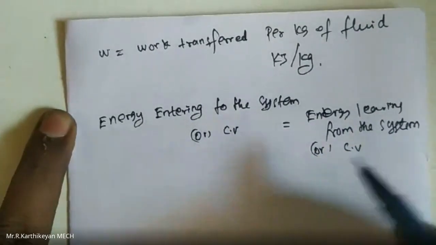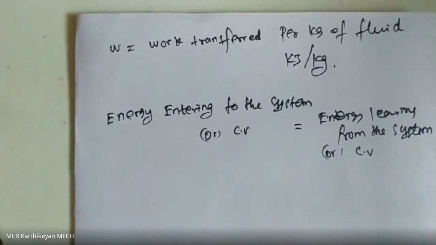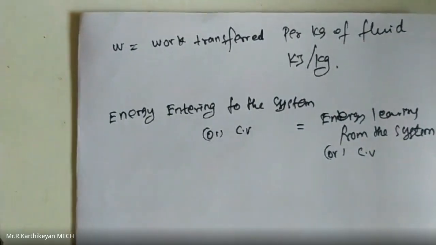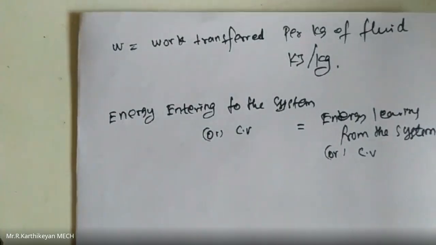The energies involved are internal energy, flow energy, kinetic energy and potential energy.